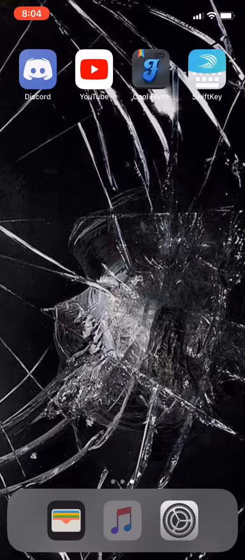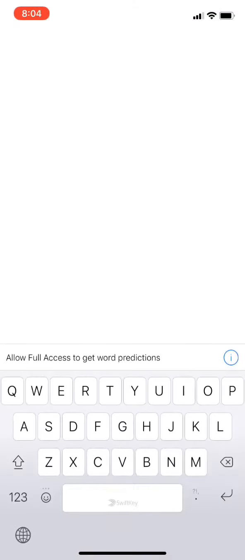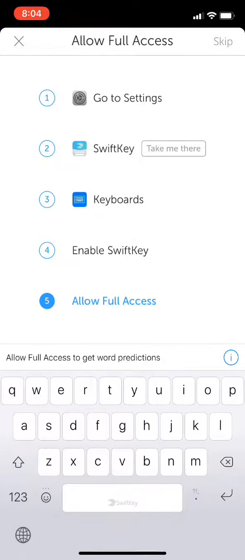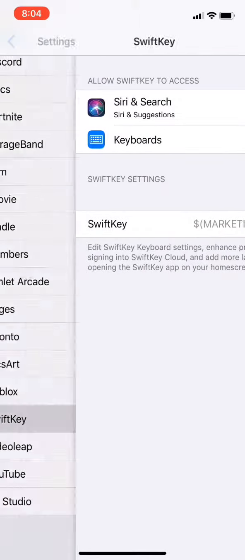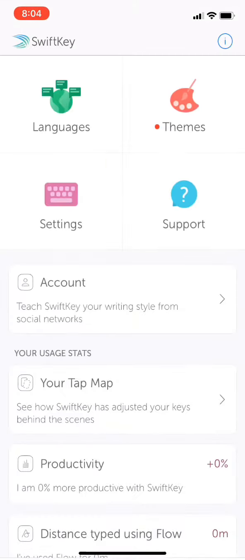Okay, so once you download it, you want to just go to SwiftKey. Hit get started. Do not now. You can log in with your email if you want, and the full access. It says follow the directions. Hit SwiftKey. Hit take me there. And go to keyboards. SwiftKey should be checked on, and then allow full access. Allow. Go back to SwiftKey, and it should recognize that you've done it.